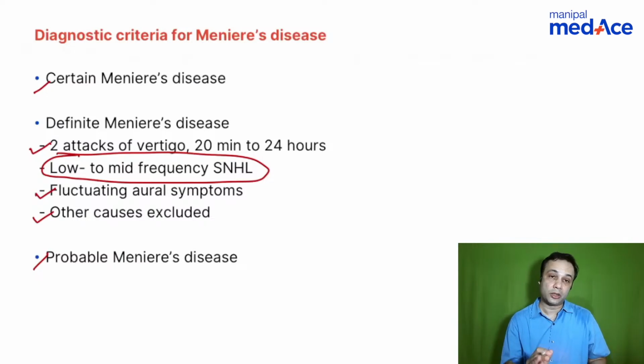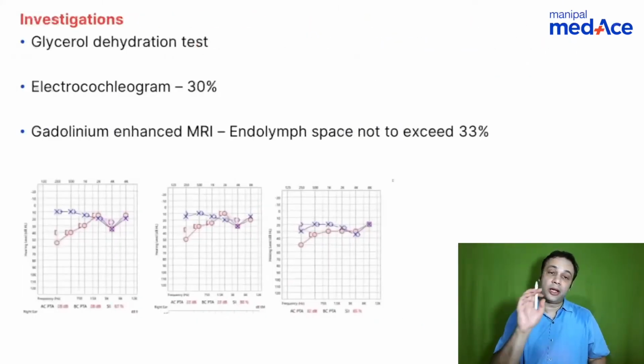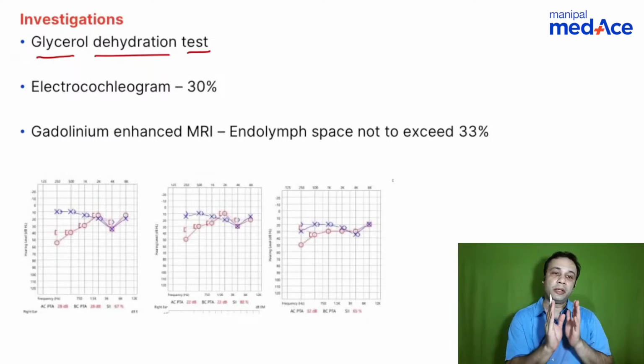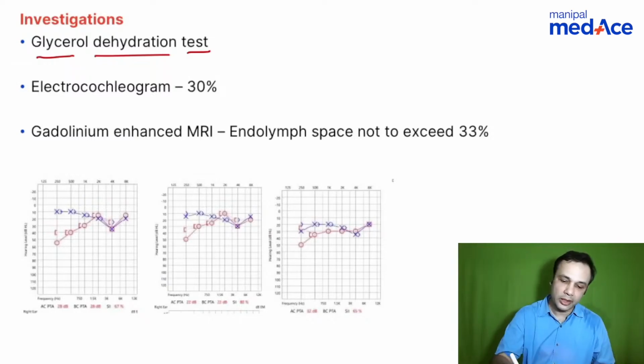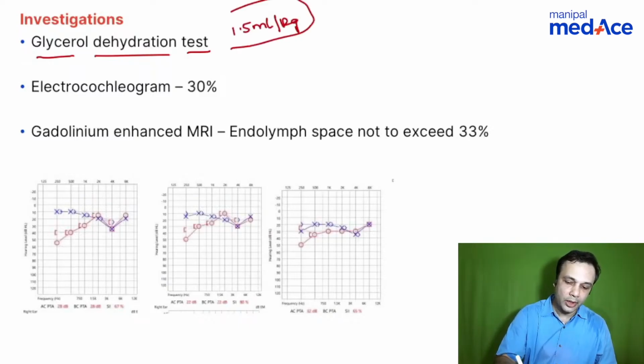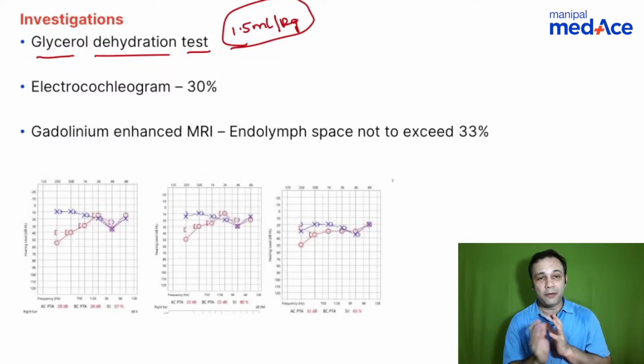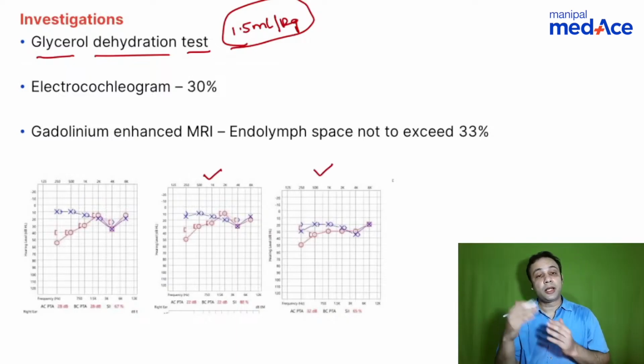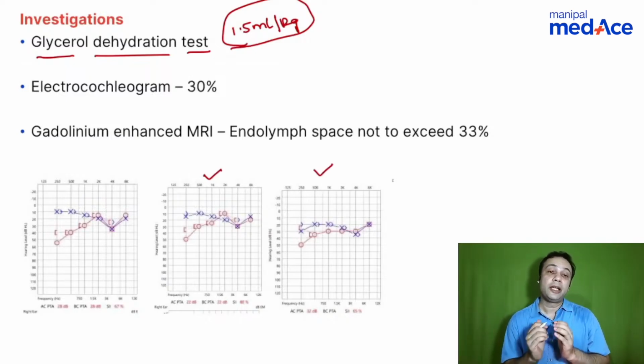And definitely you have to rule out other causes. When you talk about diagnostic investigations in the case of Meniere's disease, you have the glycerol dehydration test. Remember, glycerol is a hygroscopic agent. You do a preliminary audiogram. Once you do an audiogram, give glycerol in the dose of 1.5 ml per kg. Remember, glycerol is very bad to taste, so you have to mix it with lime. This is given to the patient, and then you repeat the audiogram after 1 hour and 2 hours, and you will find improvement in the hearing.